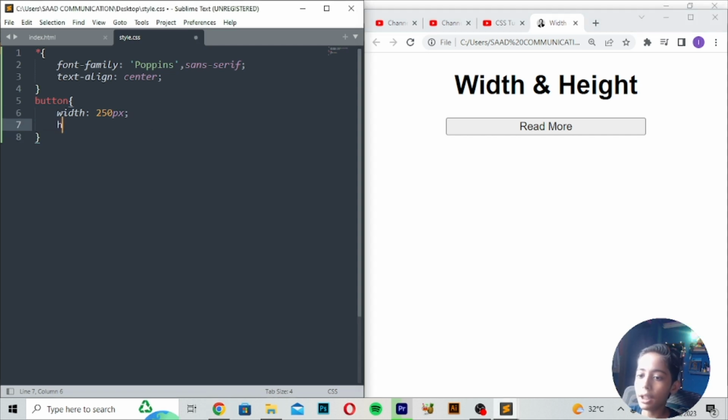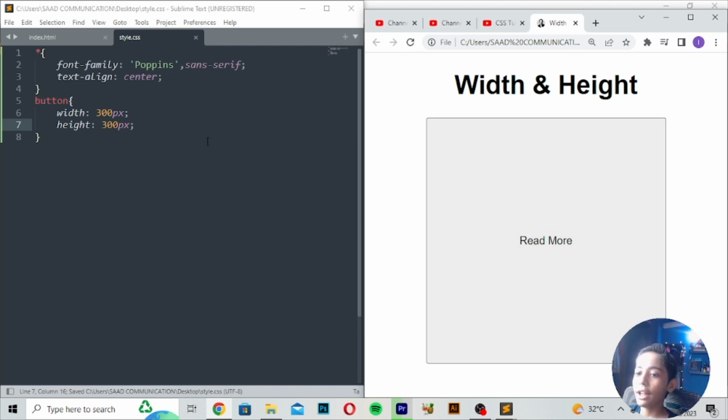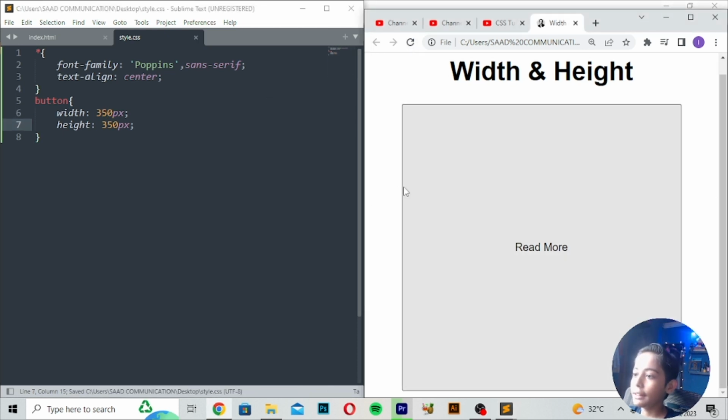And what does height mean? Height means you can write 250 pixels of height. Height means it will become bigger in that size. You can give 300, save, refresh, and it is coming at 300. You can give 350 pixels, save, refresh, and it is coming like that. That is width and height. Width means longer, height means taller.